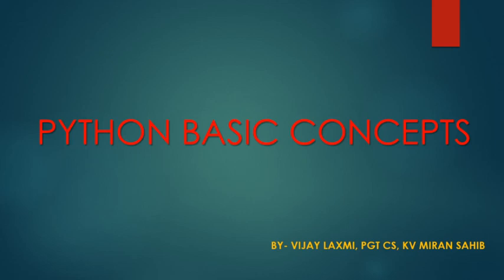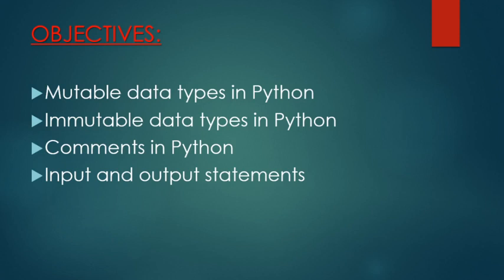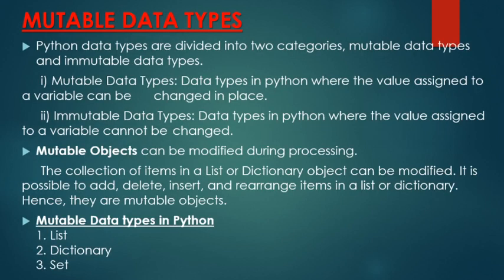Hello students, today in this video we'll discuss some more concepts about Python. In our previous video we have studied the data types in Python, and in this video we'll discuss mutable and immutable types in Python, what comments are, and how you can write input and output statements in Python. So let's start. First of all, what is a mutable data type?